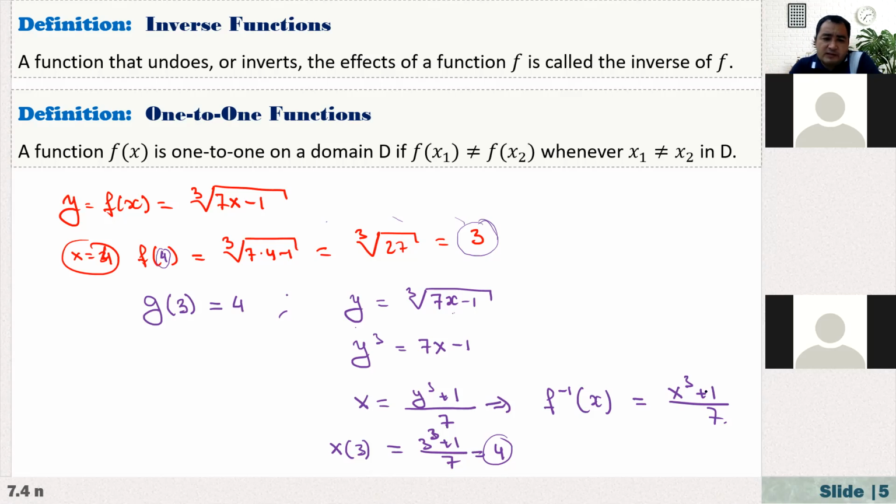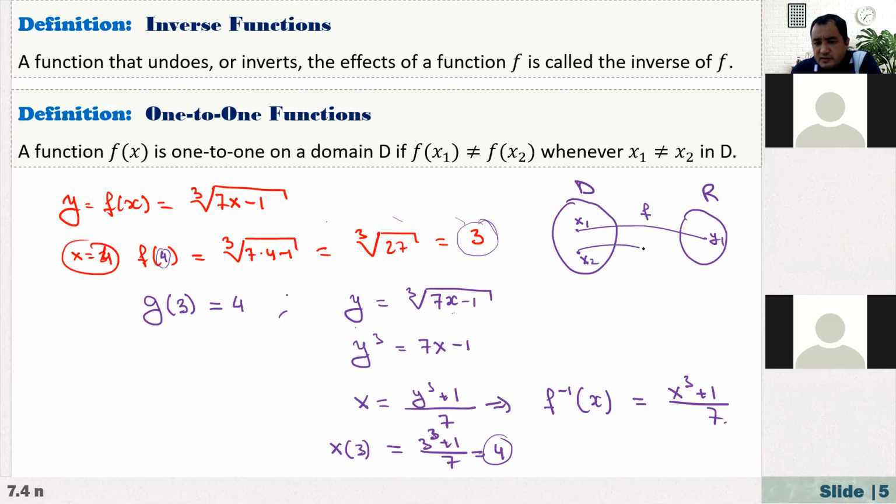So a function f of x is 1 to 1 on a domain D if f of x1 is not equal to f of x2 whenever x1 is not equal to x2. What does it mean? It means that if you substitute two different values, the function must produce two different values. So we call the function 1 to 1. Simply, if you draw, let's say this one is the domain of the function, and this one is the range. If you pick any two different values, let's say this one is x1 and this one is x2, the image of x1 under this f, let's say it is y1.